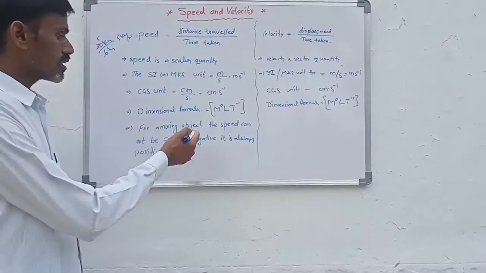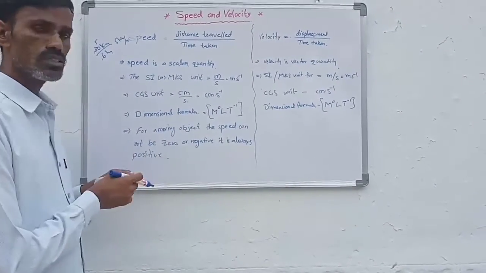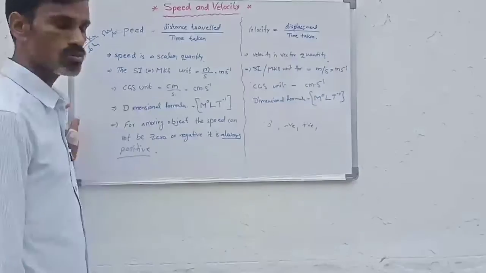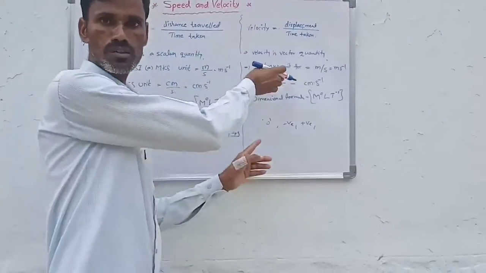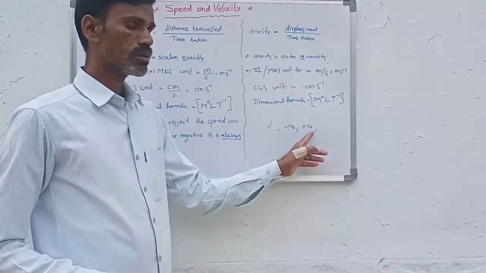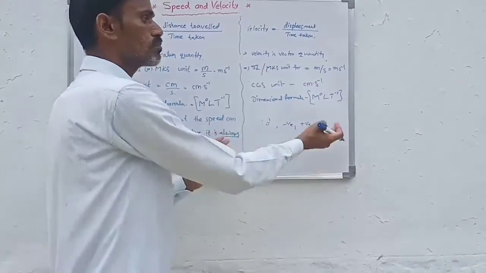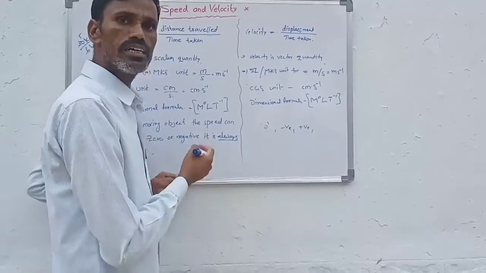For a moving object, the speed cannot be 0 or negative, but the velocity in some cases is 0, as we already discussed in the previous example. In some cases it is positive, and in some cases it will be negative also.